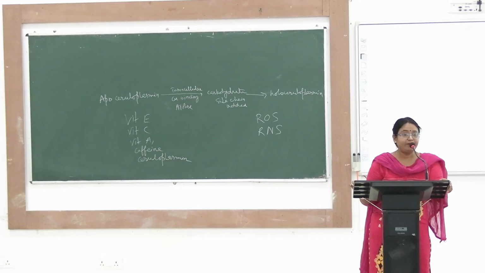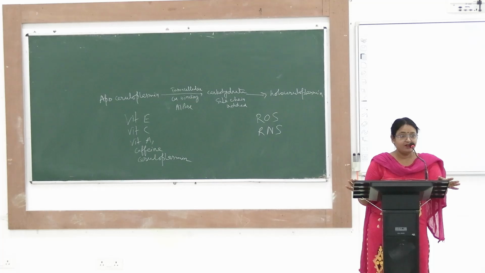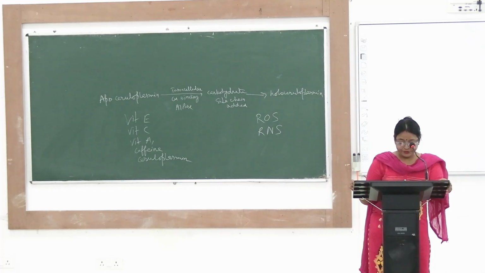Wilson disease is hepatolenticular, so there is a hepatic component, and lenticular means basal ganglia deposition of copper. The defect is in ATP7B. And for Menkes kinky hair disease, the problem is ATP7A.